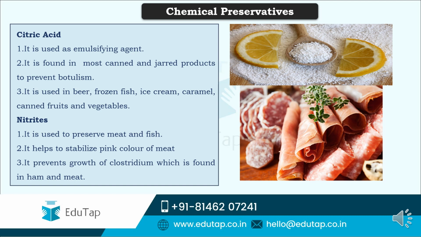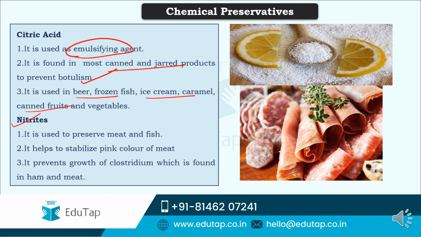Next comes the citric acid. It is not only used as a preservative but as an emulsifying agent, and it is mostly found in canned and jarred products because it prevents botulism. Botulinum is a microorganism that spoils the food. To avoid that botulism, which is sometimes very poisonous and dangerous, citric acid is used. It is used in beer, frozen fish, ice cream, caramels, canned fruits and vegetables as well.